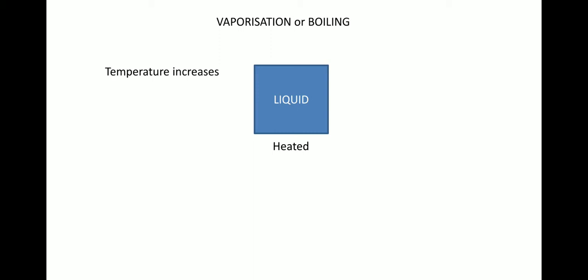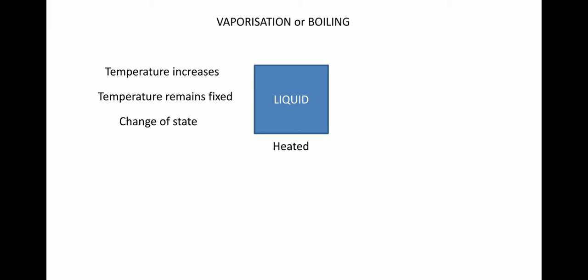So the temperature increases, and after reaching a certain temperature, the temperature won't increase further, rather the temperature remains fixed. So the heat energy which is being given or supplied to the liquid, instead of raising the temperature, that heat energy will be used in order to change the state of liquid to gas.